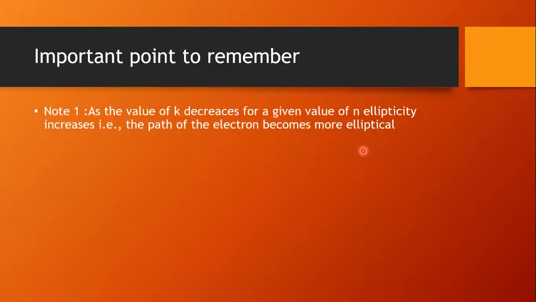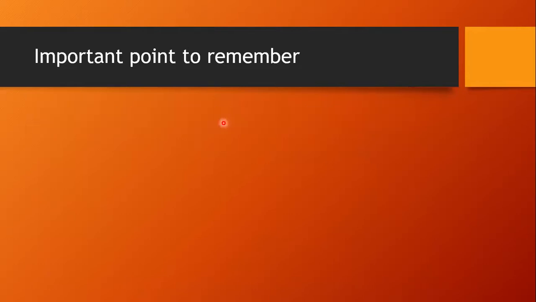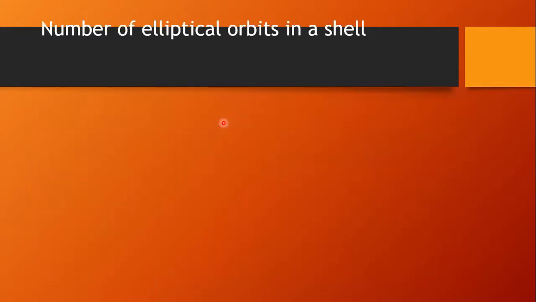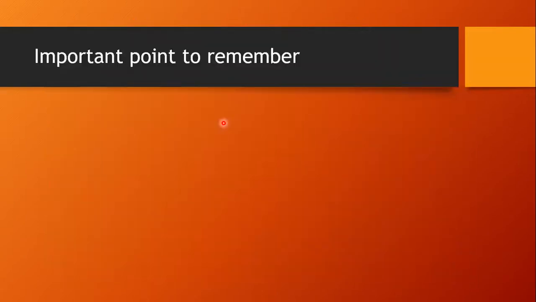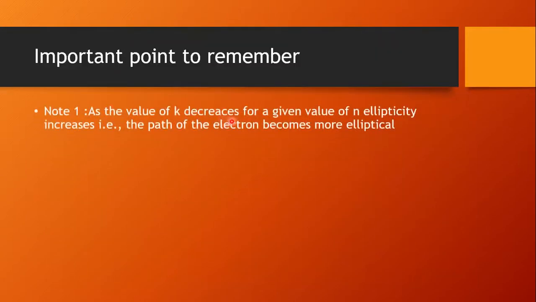An important point to remember is that as the value of k decreases for a given n value, the ellipticity increases. So k value 1, compared to k value 4, which is higher, indicates a more elliptical orbit.